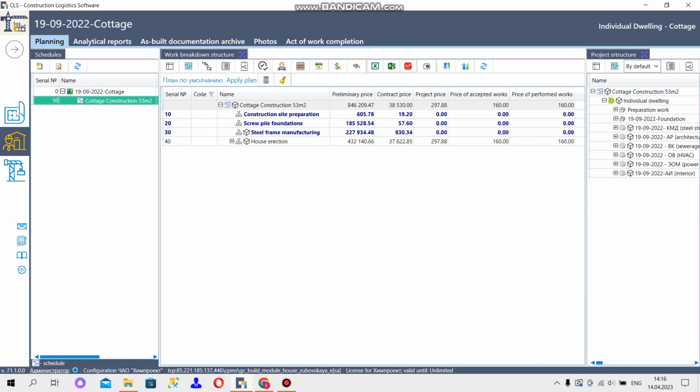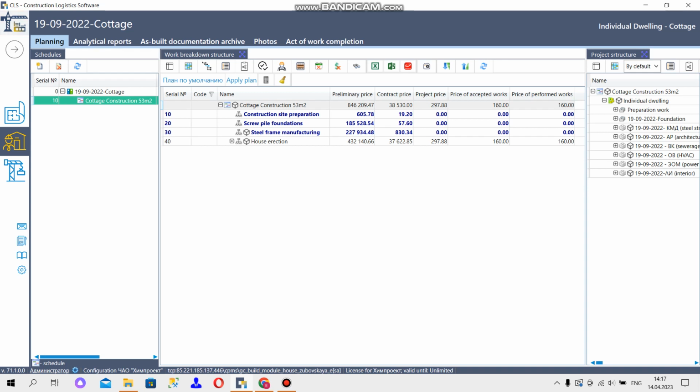Next is the project cost column, which allows you to estimate the construction budget at the stage when the detailed design documentation has already been developed and all estimates are available. The price of accepted works is formed on the basis of the agreed data on actually performed work, and the price of performed works is formed on the basis of the data of actually performed work.